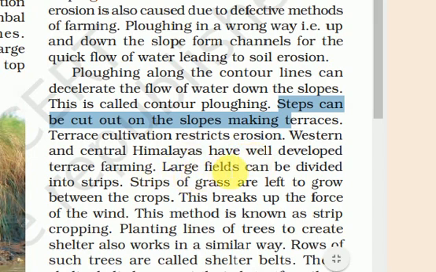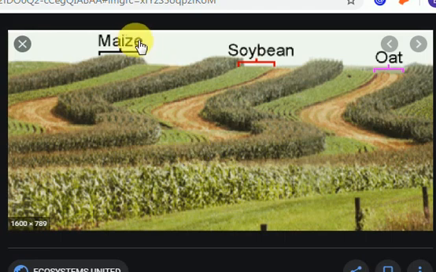Large fields can be divided into strips. Strips of grass are left to grow between the crops. This breaks up the force of winds. So students, where winds are flowing at large speed, people make strips of the fields in which one crop is grown, and in the second strip there is grass. So here is the picture of strip cropping. The first strip has maize, the second strip has soybean, and the third strip has oat.